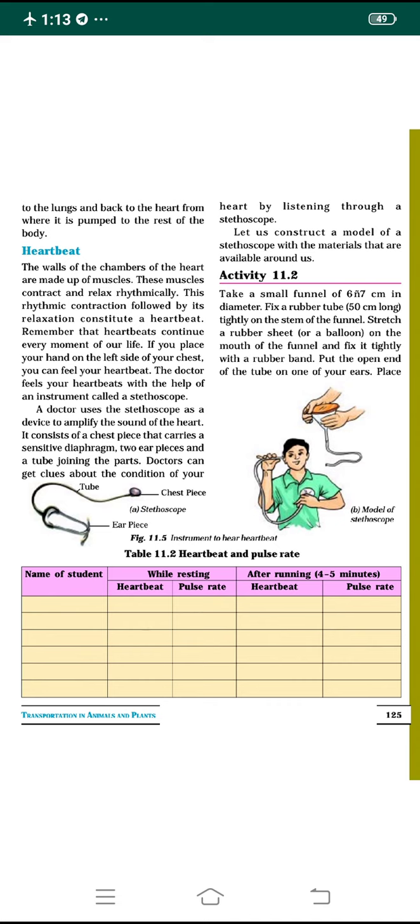Dear students, till now we have discussed the mechanism of the circulation of blood in the heart and the heartbeat. In tomorrow's class, let me explain the remaining part of the lesson.